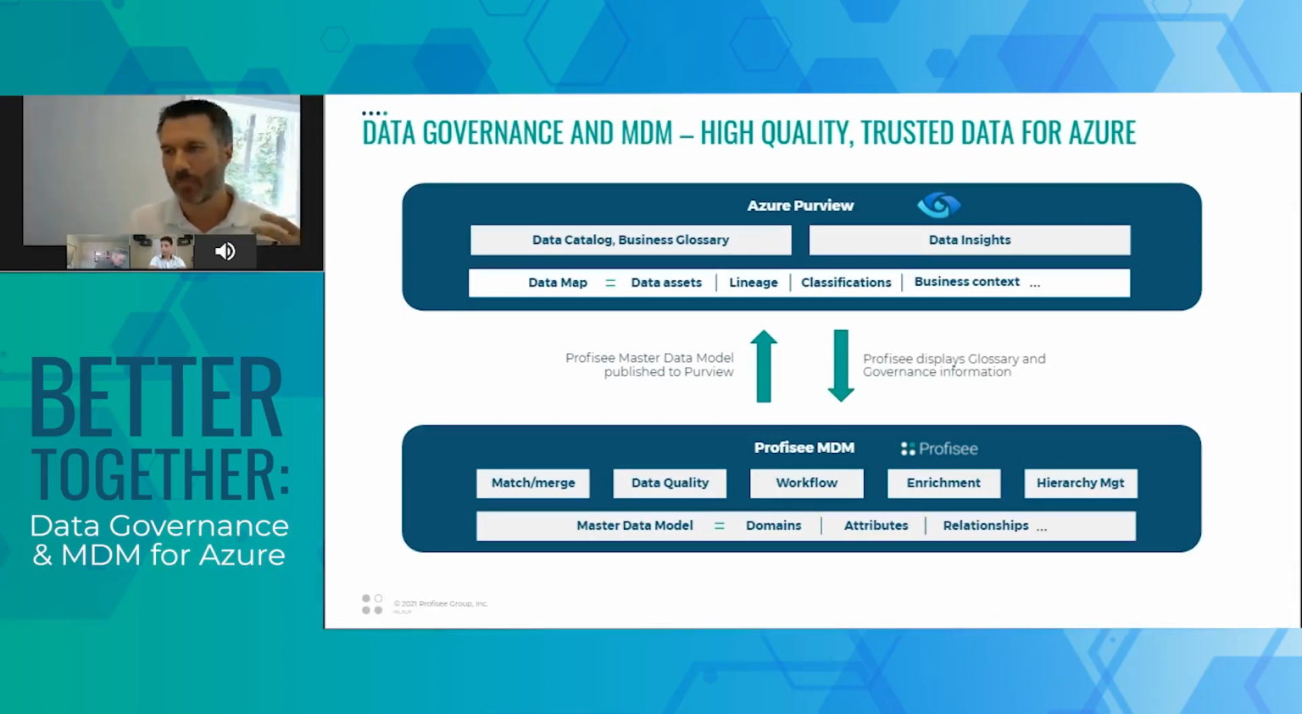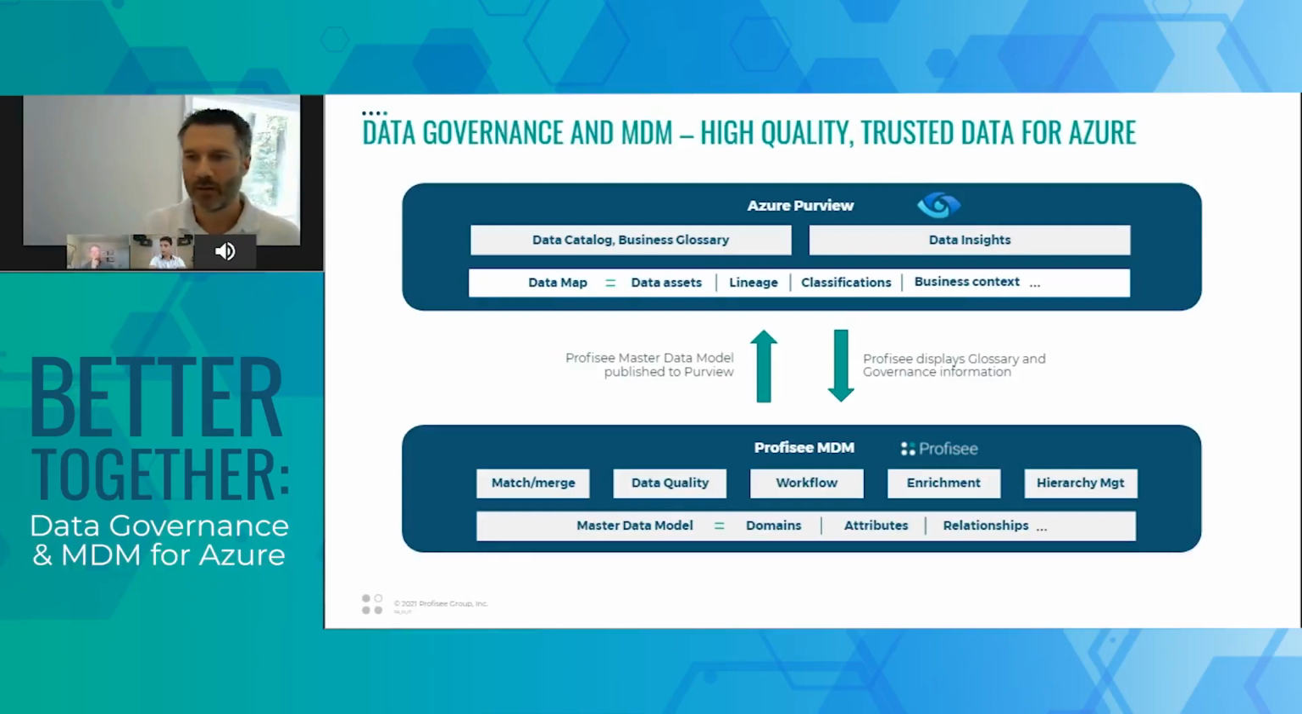So for example, assets from Profisee could be associated with a glossary term, or they could be classified, or a richer business description could be defined. And that information has value not just in Purview, but also to data stewards back within the Profisee platform. So what we've done is now we're consuming that information back within Profisee and making it available appropriately to data stewards in line with the interface they use for managing data within Profisee.